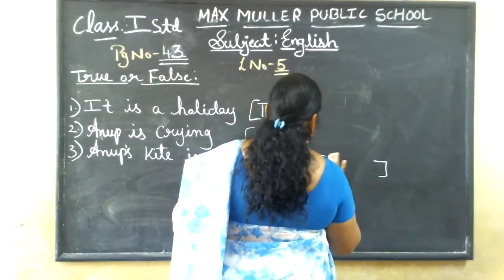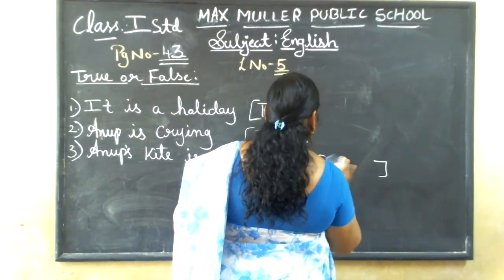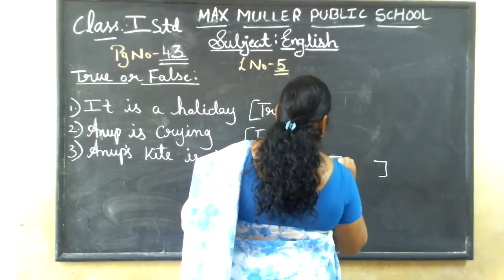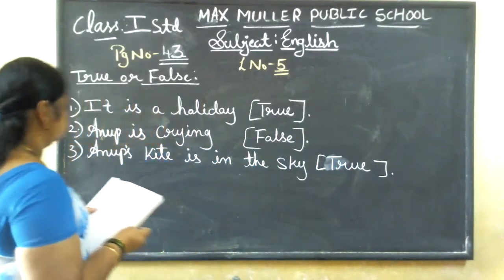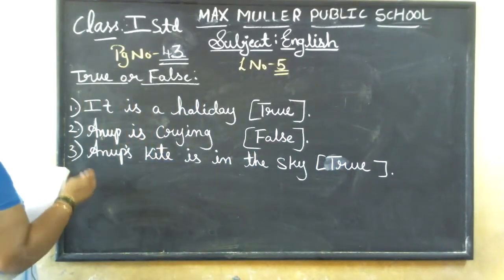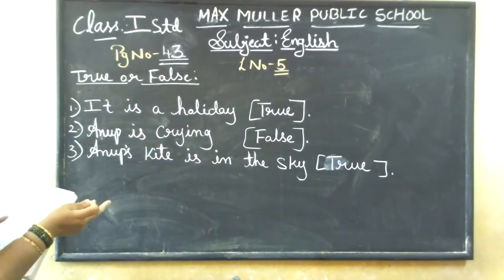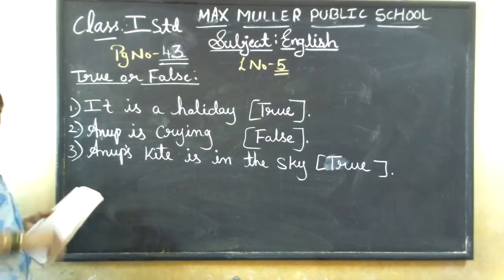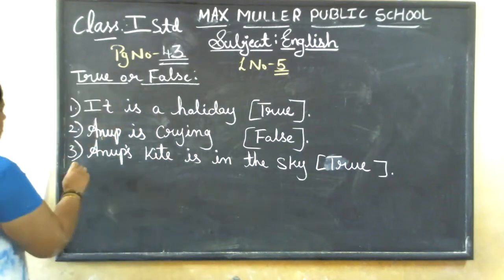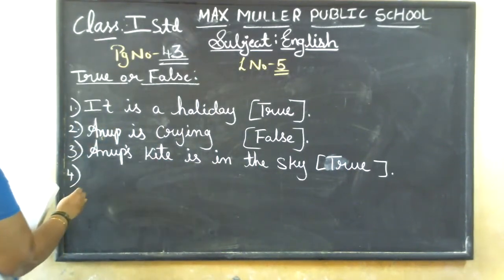Okay. So, Anup's kite also was in the sky. So, true. He was flying the kite. Yes, fourth one.